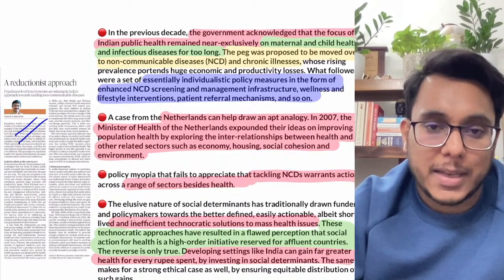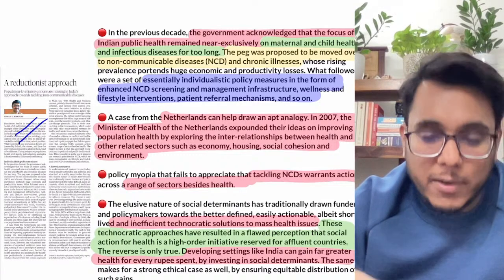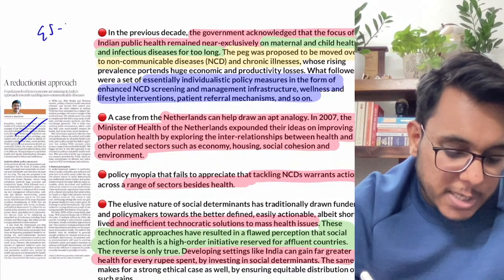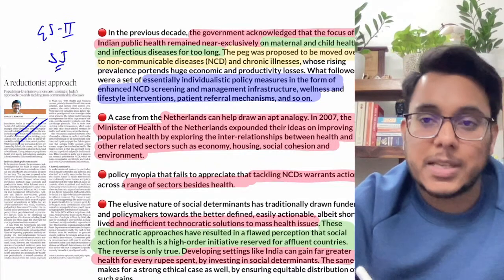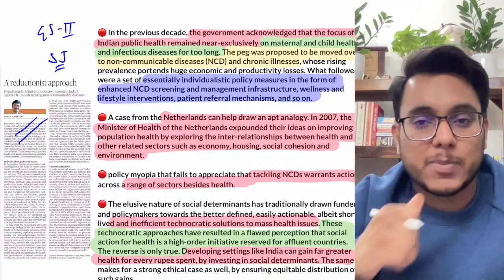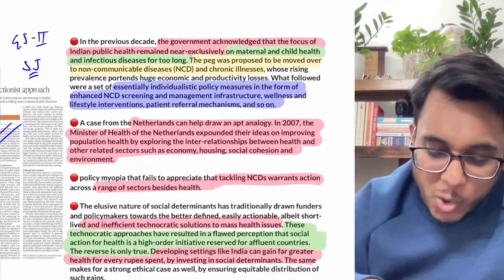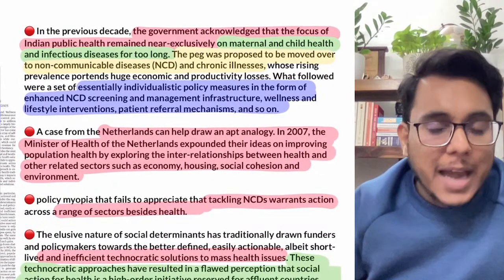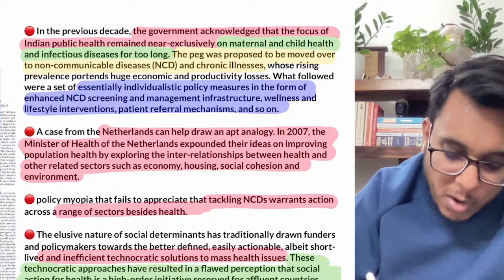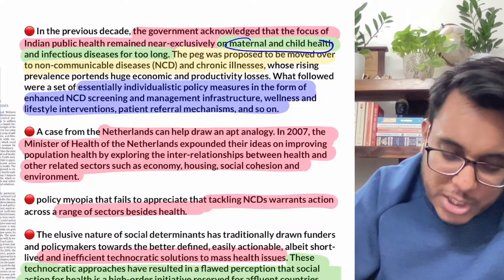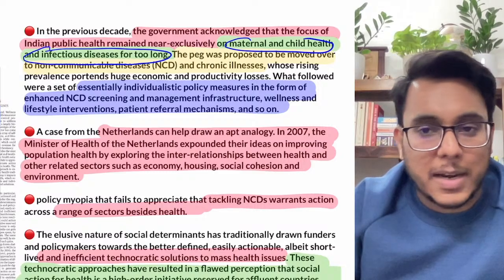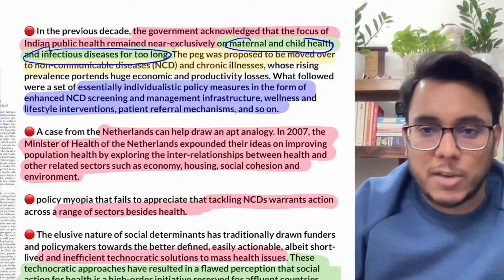This particular article provides how the government's focus on health needs to be changed. So it will be important for GS paper number 2, social justice, health. What this article provides is that over the years, the government focus on health has changed a little bit. Earlier, the government was just focused on maternal and child health and infectious diseases. For a very long time after independence, maternal, child health and infectious disease were the focus.